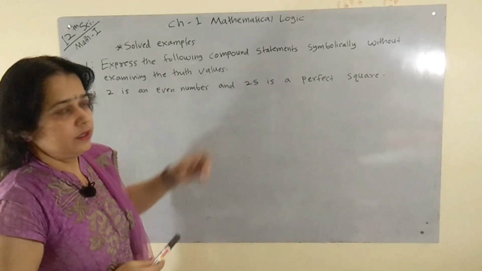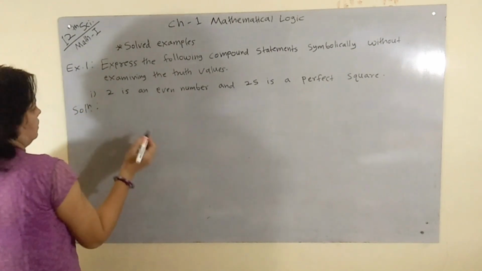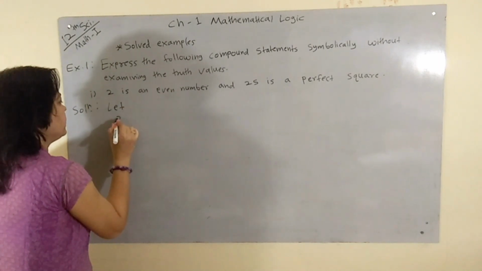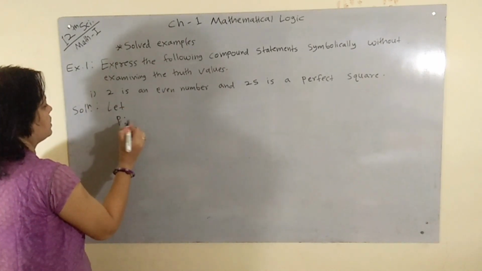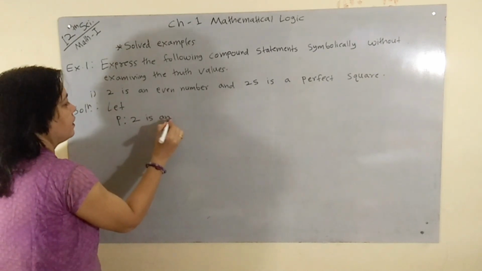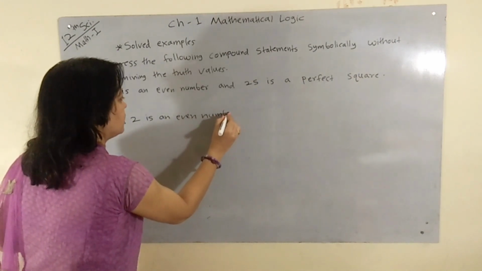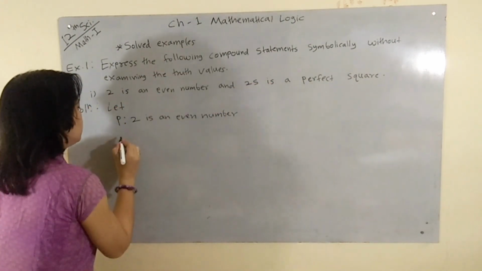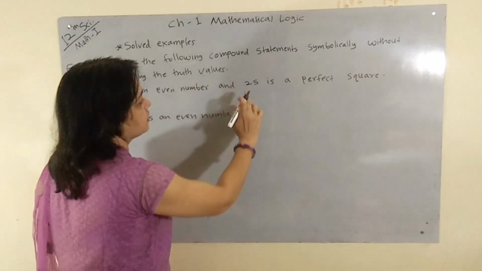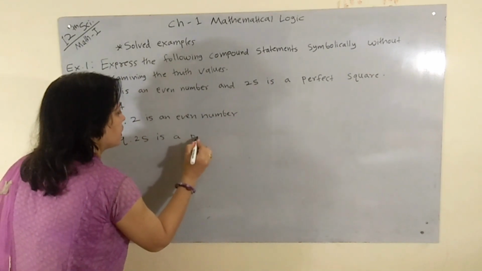Its solution: let P be our first statement, 2 is an even number, and let Q be the second statement, 25 is a perfect square.